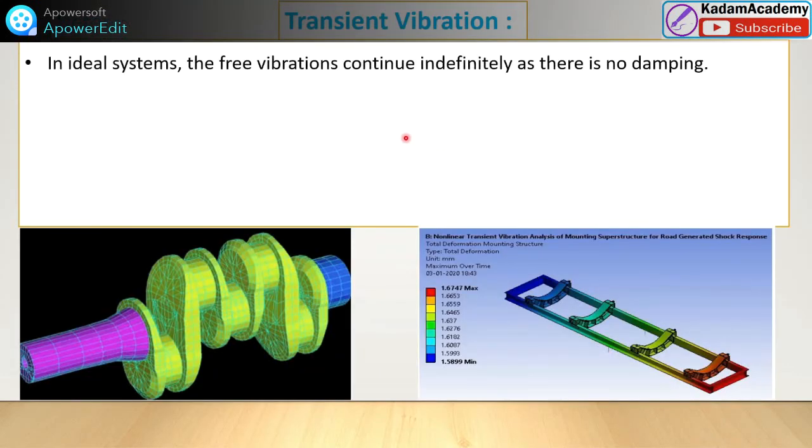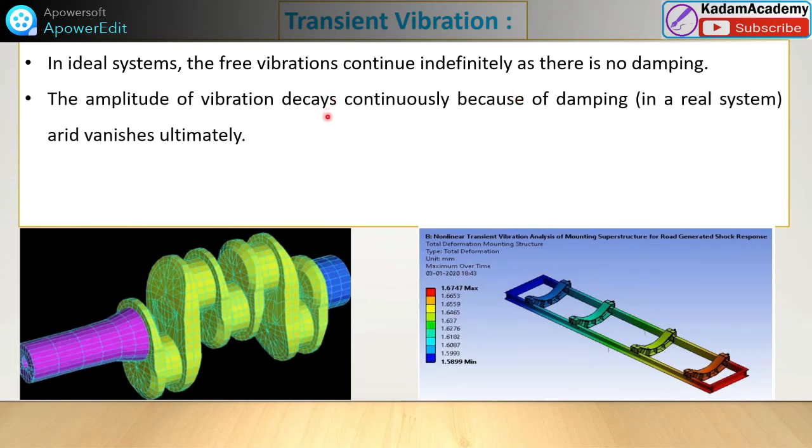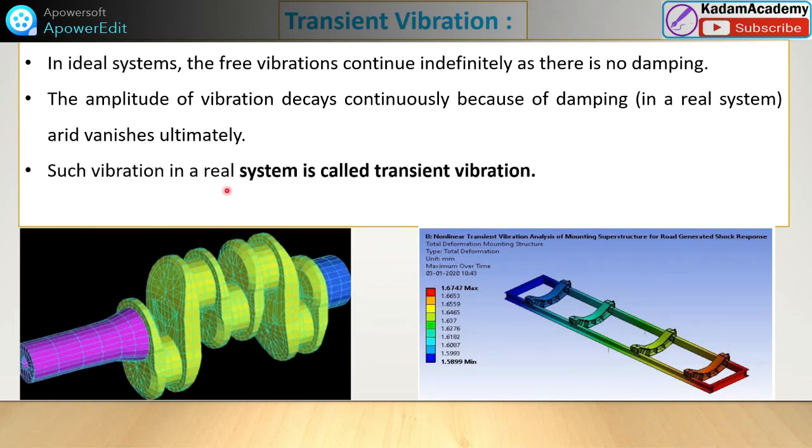Lastly, transient vibration. In an ideal system, the free vibration continues indefinitely as there is no damping. The amplitude of vibration decays continuously because of damping, and in a real system it vanishes ultimately. Such vibration in a real system is called transient vibration. Suppose this is a crankshaft. Here the damper is there, but continuously transient vibration is there, and that will create amplitude of vibration.